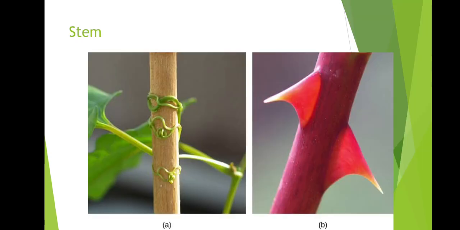The next is stem. Stems are the stalks that move water and food through the plant to the leaves and flowers. Stems are supportive in function, and they transport water and food to the leaves and flowers. And stem also supports the parts of a plant.